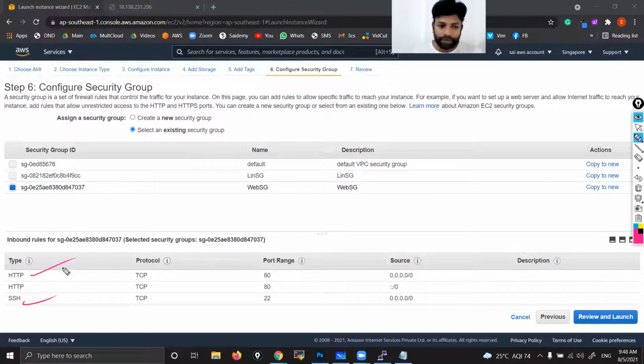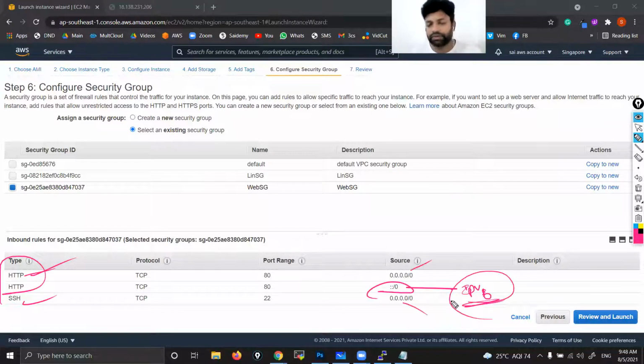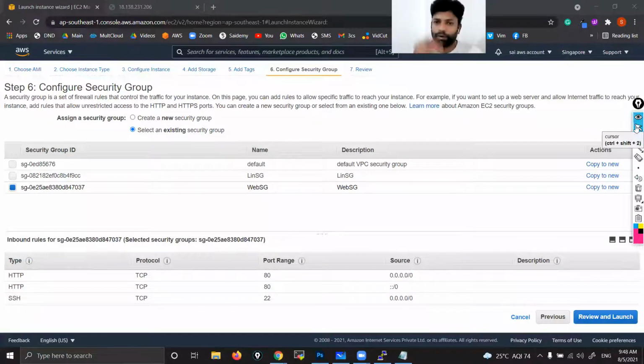You might be thinking, why is HTTP showing two entries? See, this is IPv6. Don't worry about IPv6. These are IPv4s. I'll explain that very clearly in the network class. I also understand one thing: yes, for the second machine also we are opening both ports, HTTP and SSH.